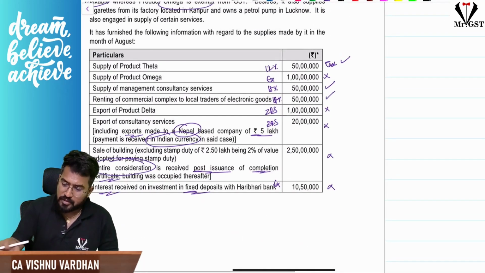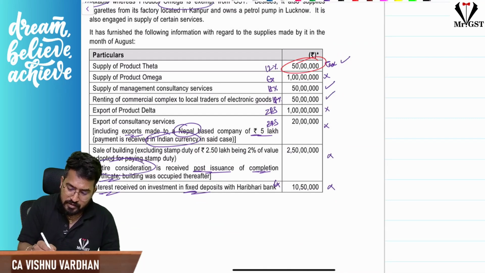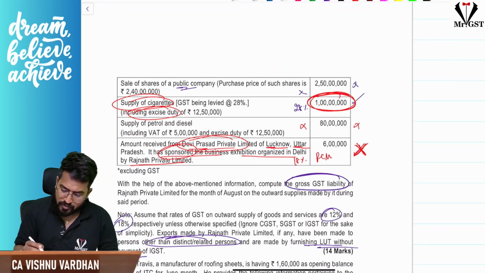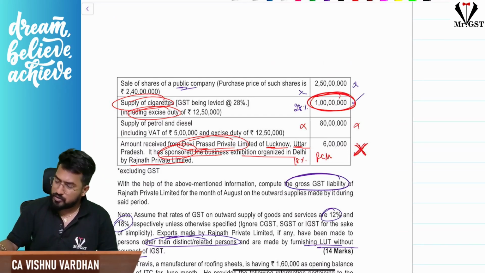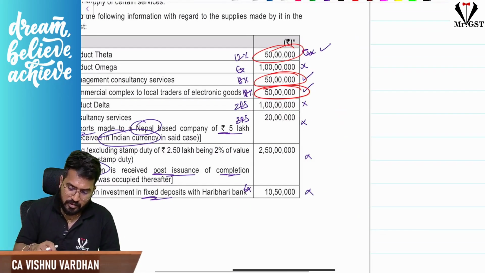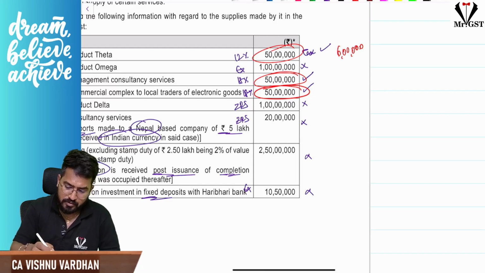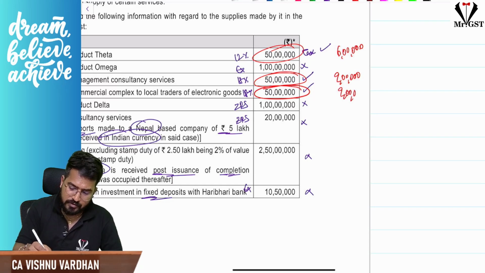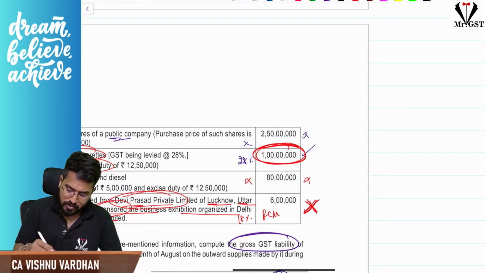What are the amounts we have seen? So 50 lakhs, 50 lakhs, 1 crore, 1 crore 50 lakhs, 2 crore 50 lakhs. Okay, is that the answer? So that is 2 crore 50 lakhs, and on that gross liability we should check. So you can apply the rates here, what and all we have discussed. Quickly we can just go through 12% now, 50 lakhs into 12%, 6 lakhs. Again 50 lakhs into 18%, 9 lakhs, 9 lakhs. Next again 9 lakhs.